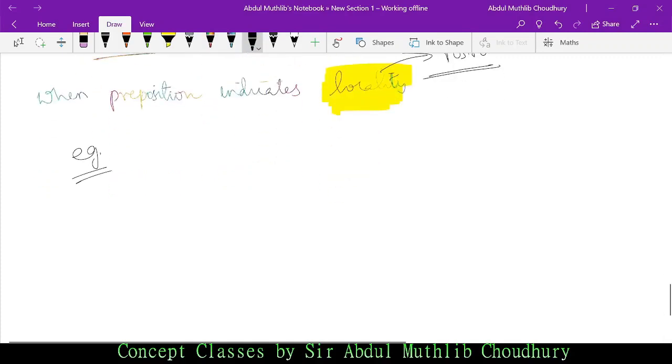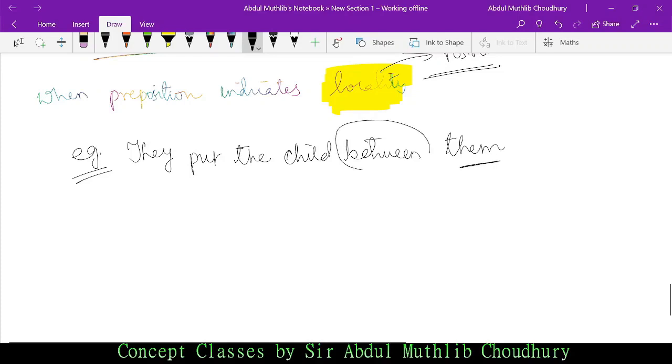See, they put the child between them, not themselves. It should be them. Why? Between is a preposition. Between here is a preposition, isn't it? And what is the reflexive pronoun here? Them. Them is the reflexive pronoun.